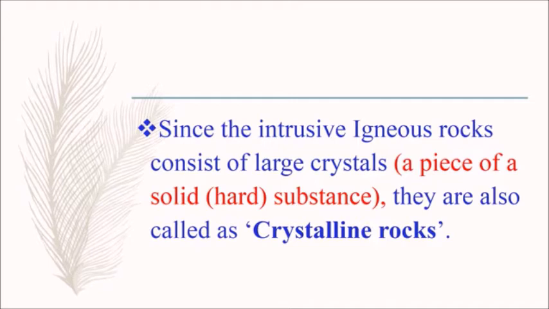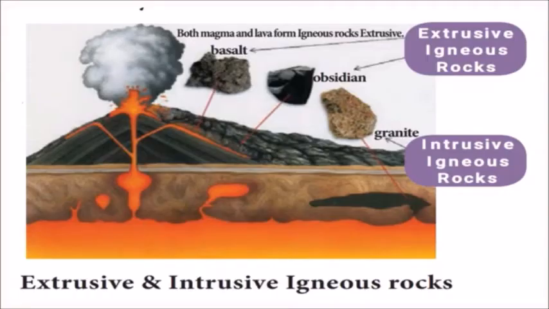They are also called as crystalline rocks. So in this picture we can see extrusive and intrusive igneous rocks. Intrusive igneous rocks like granite, extrusive igneous rocks like basalt, obsidian. Both magma and lava form igneous rocks.